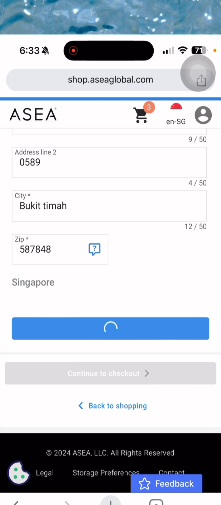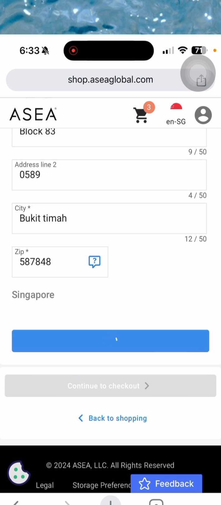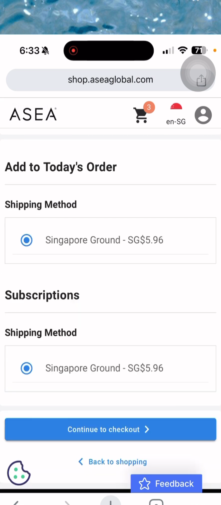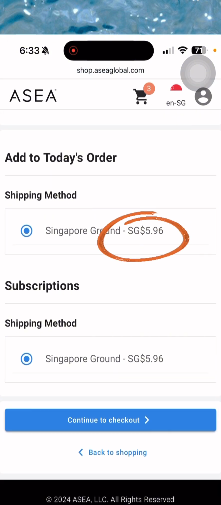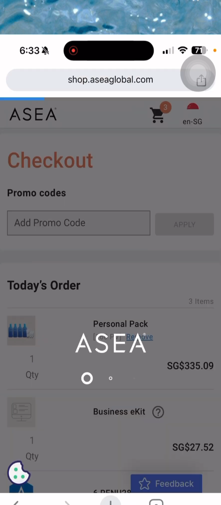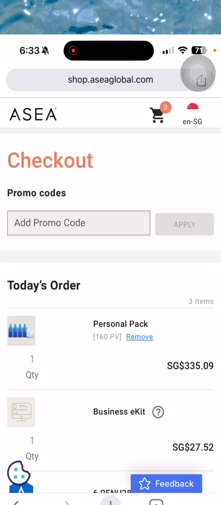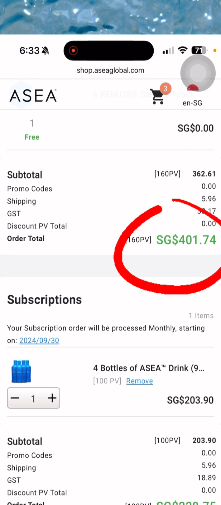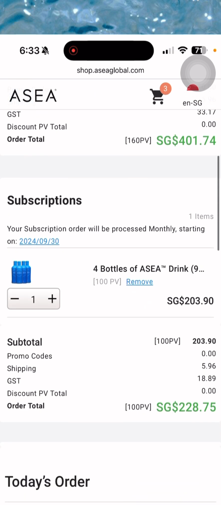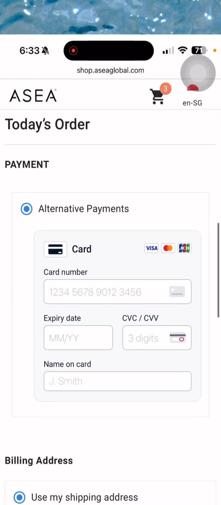We can save the address. And then this one is the shipping charge, which is 5.96. And then you can click here, continue to check out. All right, now you can see here the total amount that you have to pay is 401.74. And then now let's proceed to your payment card.